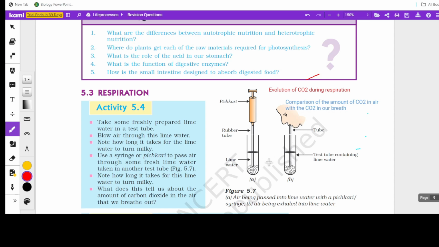They are comparing how fast the lime water turns milky. In case 1, lime water turns milky very slowly because the amount of carbon dioxide in the air is comparatively very less, and the amount of carbon dioxide in our breath is comparatively higher, so the lime water turns milky faster. That's what this experiment talks about.